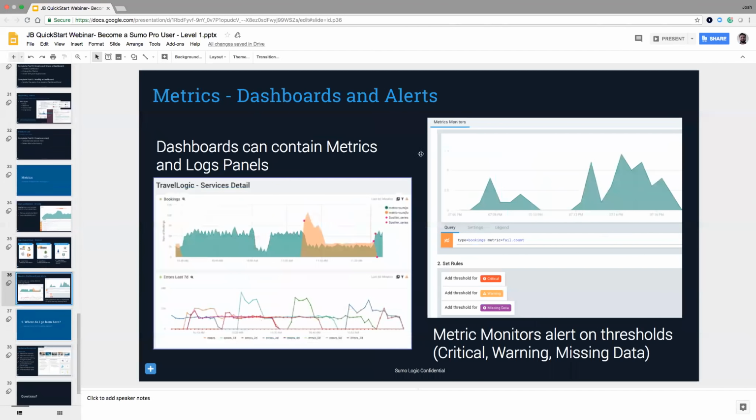And then metrics, dashboards, and alerts. So I've shown log alerts and log dashboards. Metrics also have a similar component, and we saw the example of those in the demo I did earlier, where the top right panel of CPU usage was an example of a dashboard panel, or a metrics panel rather. And then the metrics alert was demonstrated through the Slack message I received at the beginning.